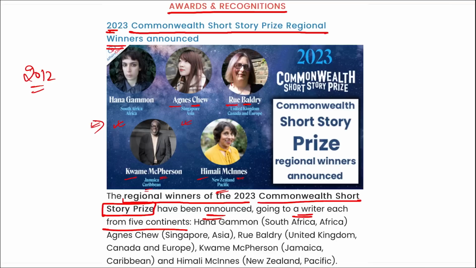And if we talk about the jury panel or the eligibility, the jury panel is the international judging panel comprising a chair and 5 judges from each of the Commonwealth regions. Then all the citizens of the Commonwealth countries are eligible with proof of confirmation of citizenship. They can be nominated for this Commonwealth Short Story Prize, right? Also remember, even dual citizens are eligible as long as one of the countries is a member of Commonwealth nations. So, next, moving on.